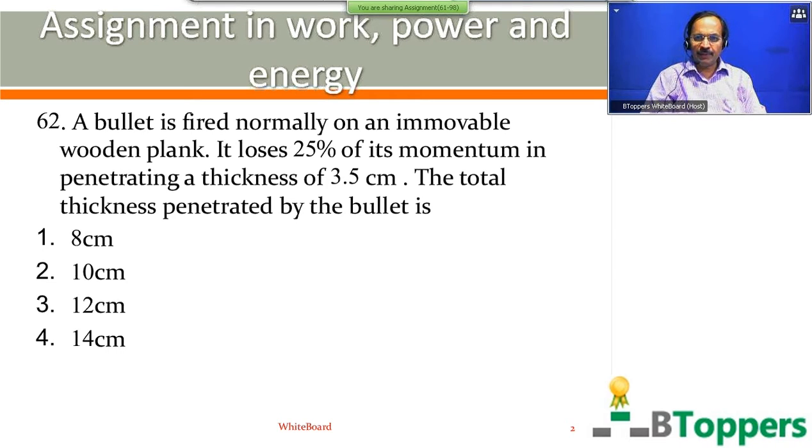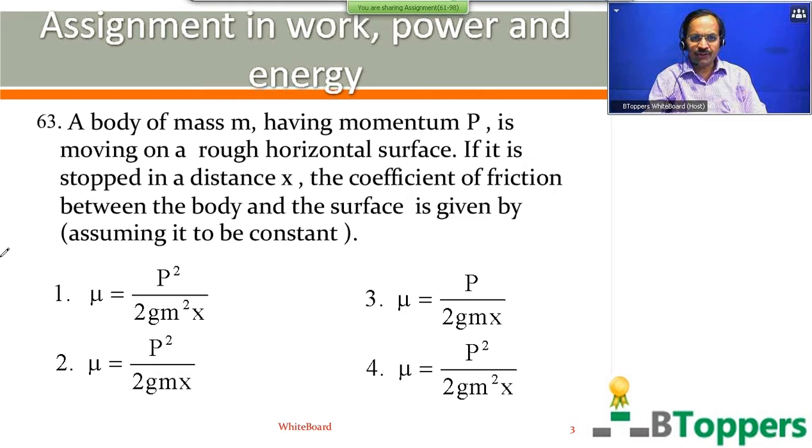So in case you need more time, you can take a pause and take your time. I am going to show the next question on screen. See the question number 63. A body of mass m having momentum p is moving on a rough horizontal surface. If it is stopped in a distance x, the coefficient of friction between the body and the surface is given by, within brackets, assuming it to be constant. Come on, try the question. I have shown 4 options on the screen.